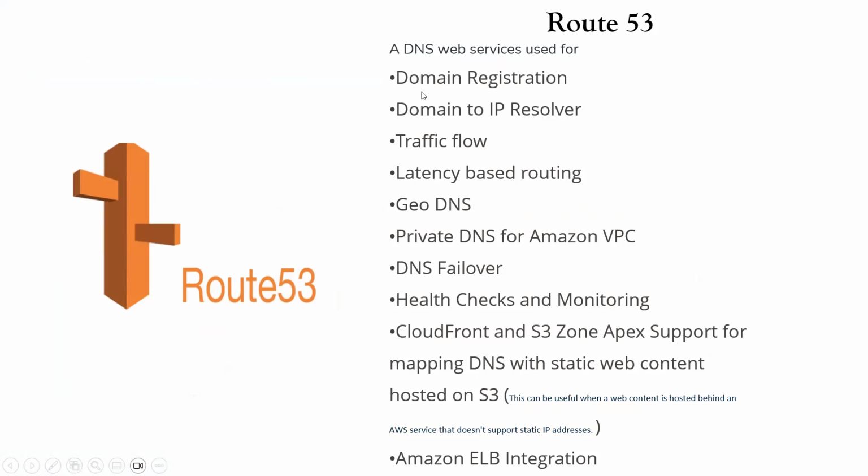These are the features of Route 53: primarily domain registration and domain to IP resolution, as we discussed, where it resolves the user-friendly domain name to the respective IP of the web server. Then traffic flow: it manages the traffic also, with different kinds of traffic management rules that we will see in coming slides. Different kinds of traffic routing.